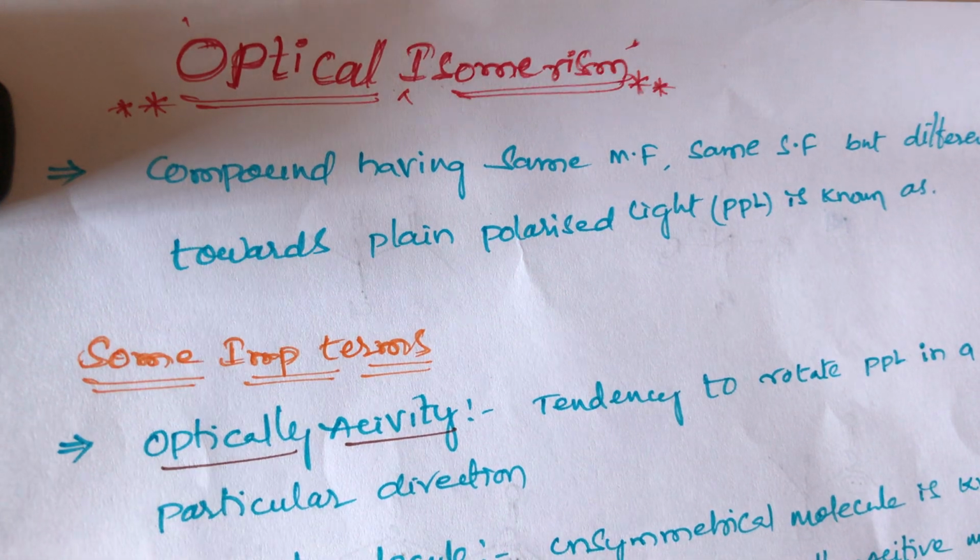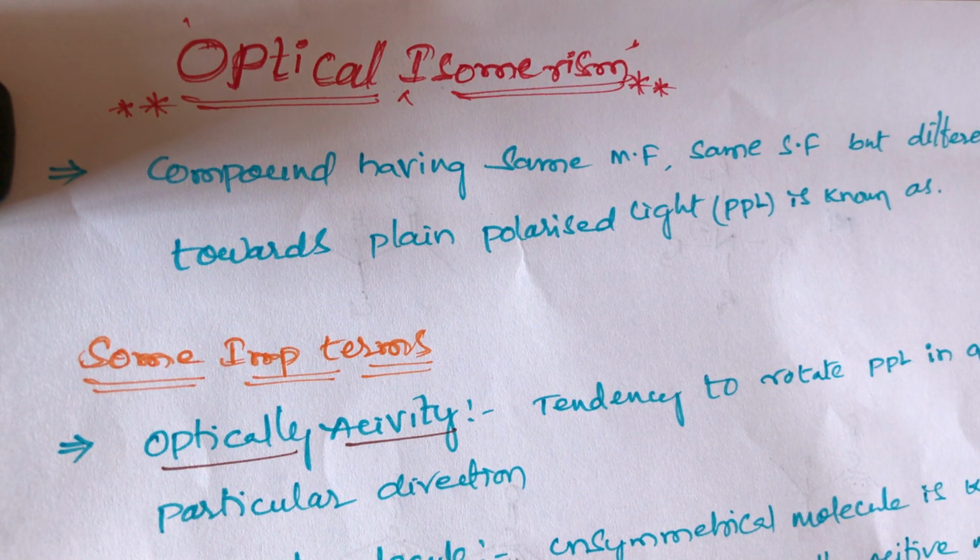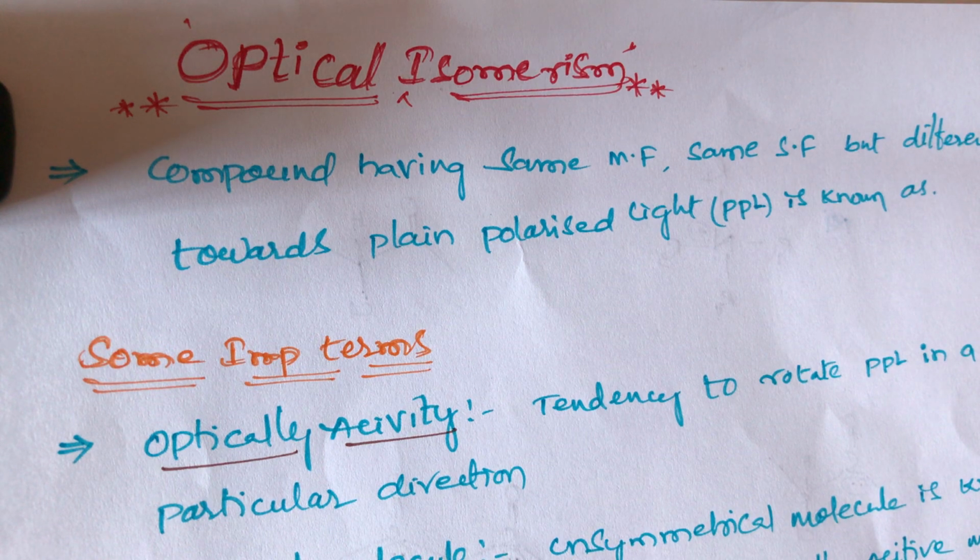Hello students, now the most important topic, that is optical isomerism. What is optical isomerism? Compounds having the same molecular formula and same structural formula but behaving differently towards plane polarized light. This phenomenon is called optical isomerism.